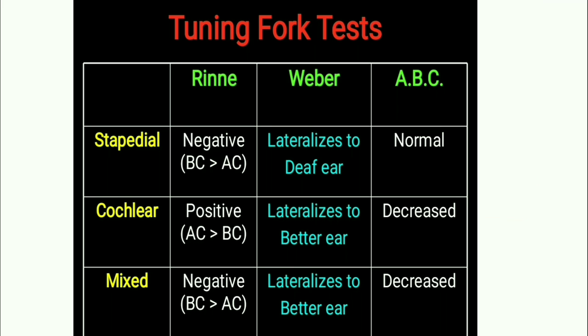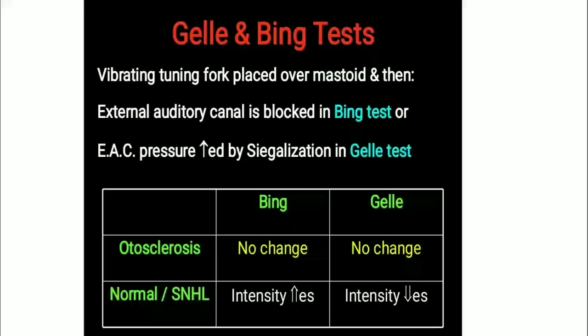In cochlear type, Rinne test is positive, Weber test lateralizes to the better ear and absolute bone conduction is decreased. In mixed type, Rinne test is negative, Weber test lateralizes to the better ear and absolute bone conduction is also decreased.